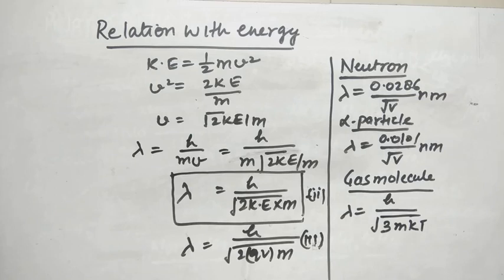Clear? For a gas molecule we can also find the de Broglie wavelength. This is lambda is equal to h upon square root of 3mkT. M is the mass of gas, k is the Boltzmann constant, and T is the absolute temperature. Clear?